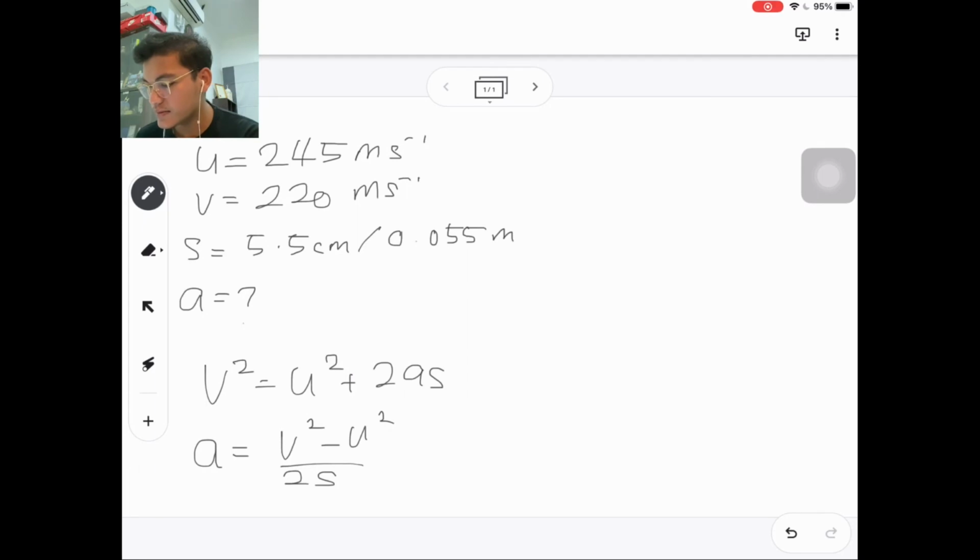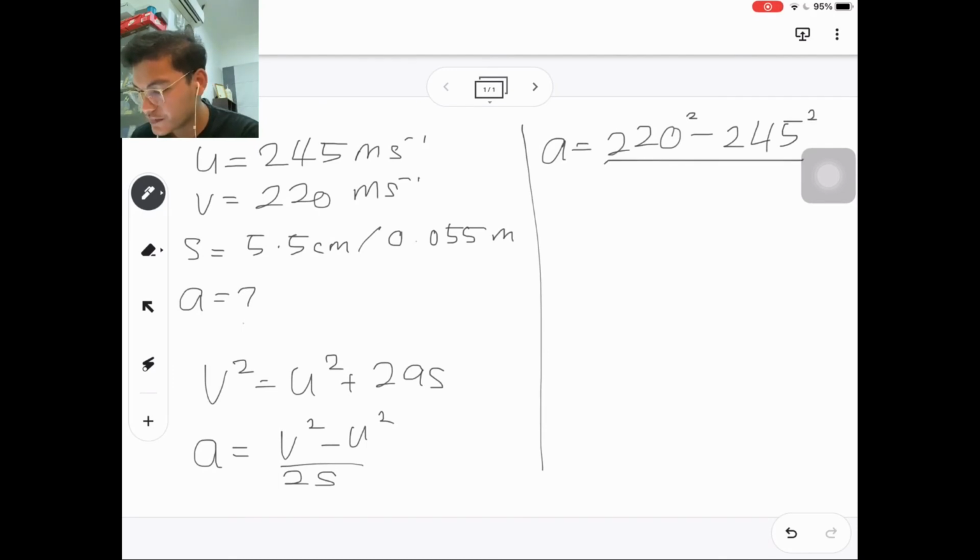So we just substitute the information into the new equation, and we will get a equal to 220 squared, remember there is a squared there, minus 245 squared, over 0.055.